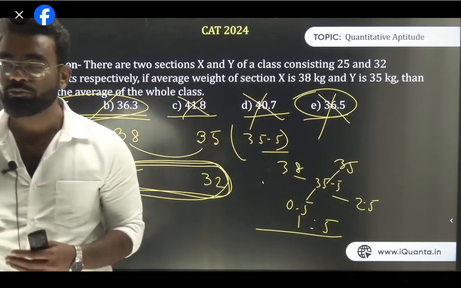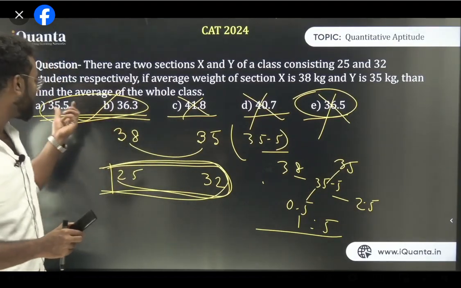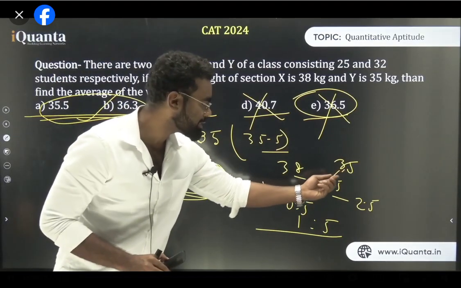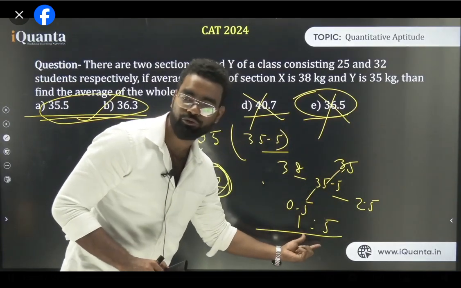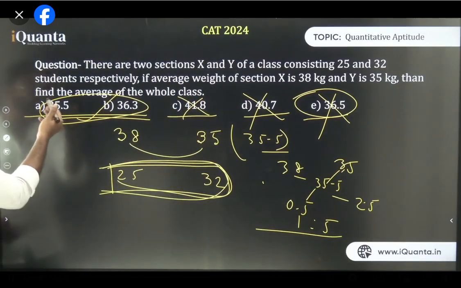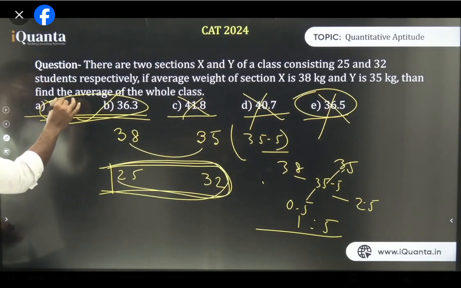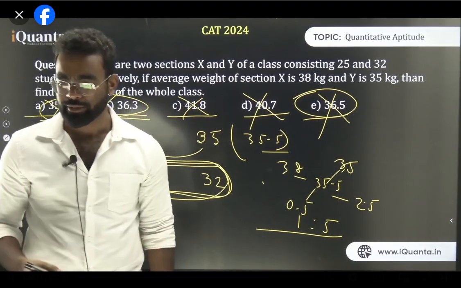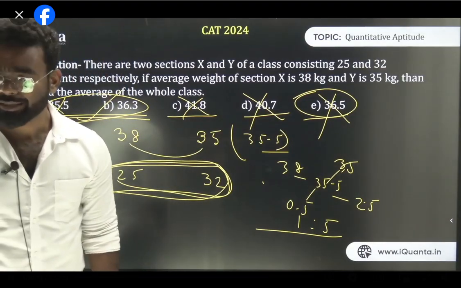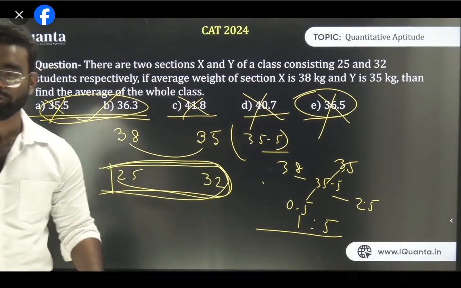But when you do it much more, the second part is basically when I'm taking 35.5, the ratio becomes this is 0.5, this is 2.5, so the ratio becomes 1:5. So in this case of 1:5, we are not doing it. Obviously, this is not the thing. तो इसलिए ये हो नहीं पाएगा. So the only possibility is 36.5, 36.3. And for the case, जो तुम बोल रहे हो ये टीटा हुआ, then you just solve it, just normal solve करते हो. We have done it again and again.